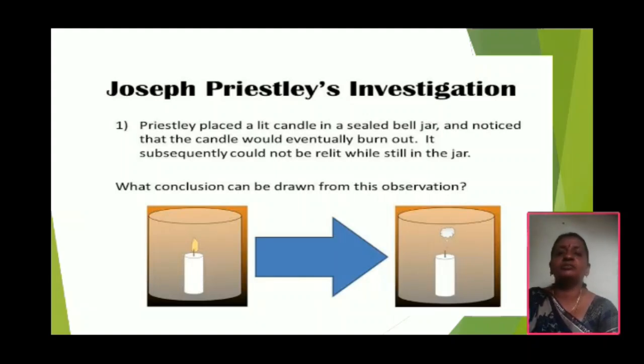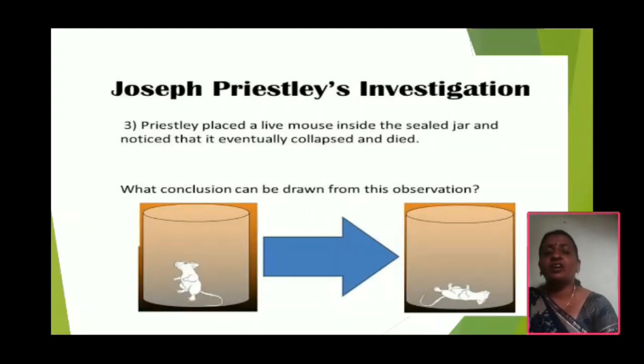Now, in the second case, he again took a bell jar and kept a mouse in it. After a few minutes, the same thing happened. The rat used all the gas available in the bell jar, so the mouse soon suffocated.